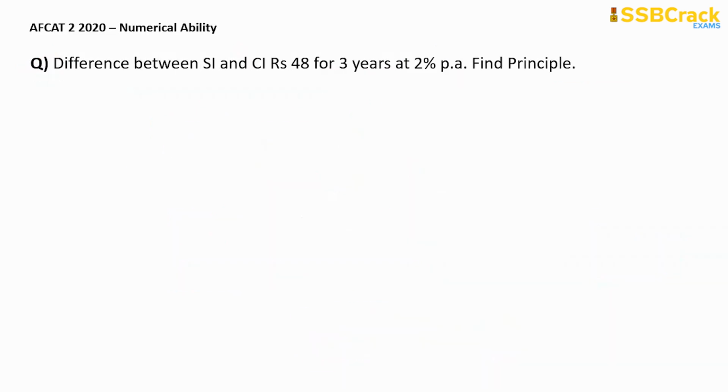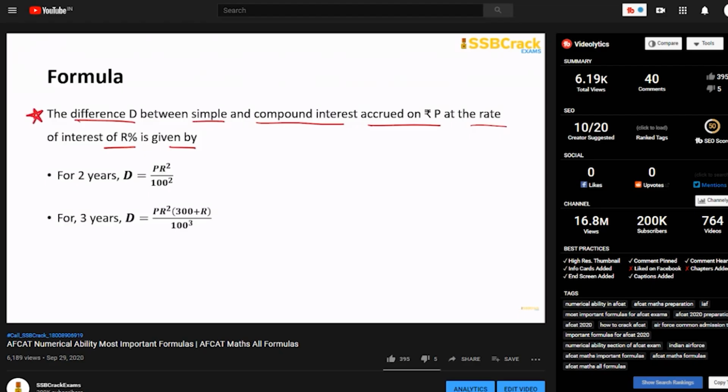Okay. Now coming to the next question. In the next question, the difference between SI and CI is rupees 48 for 3 years at 2% per annum. Find the principal. By reading the statement only, we know that this question will be very lengthy if we solve it by the traditional method. But if you have gone through the lecture on important formulas of numerical ability for AFCAT, there we have covered an important formula for this type of question which will help you solve it in very little time.